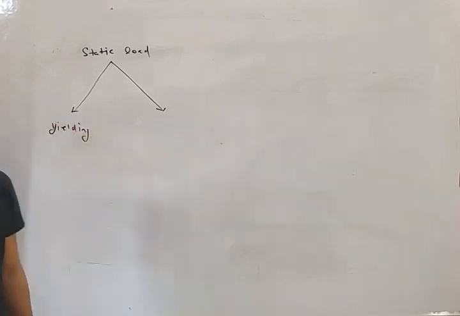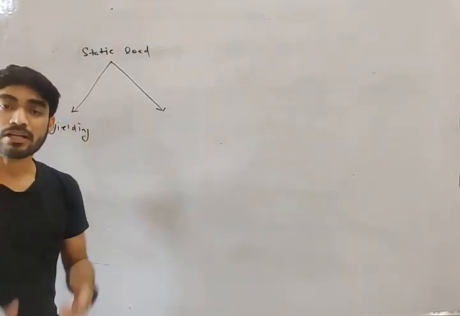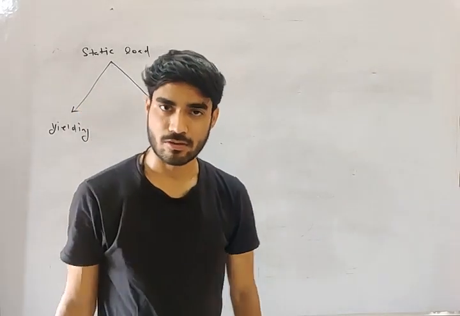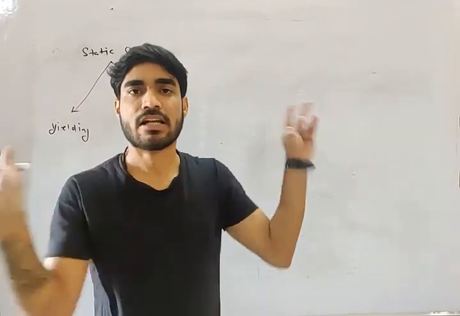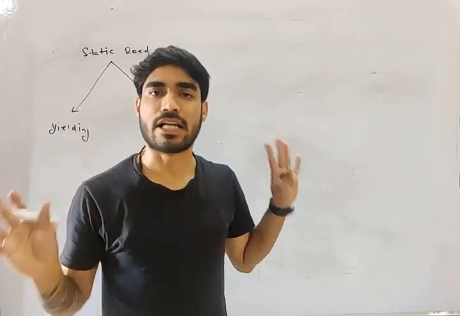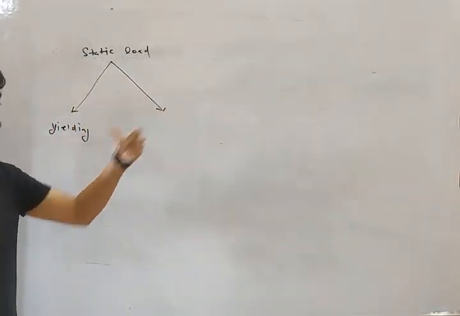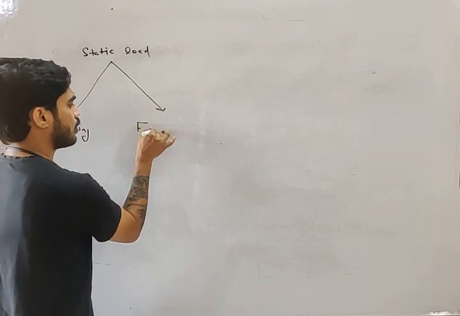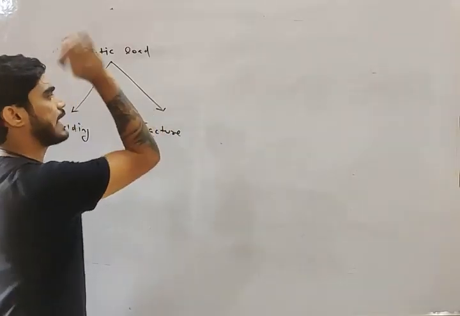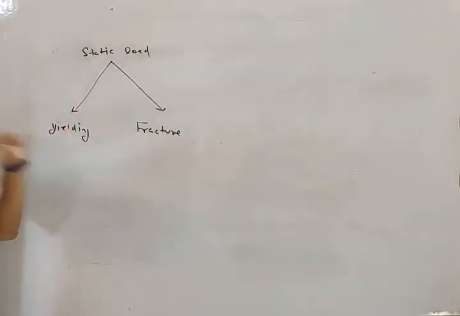Under static load, the material will either fail due to yielding. Yielding means plastic deformation. So if there is plastic deformation, we will assume that the material has failed. And brittle material will fail due to fracture. So under static load, the material will either fail due to yielding or it will fail due to fracture.